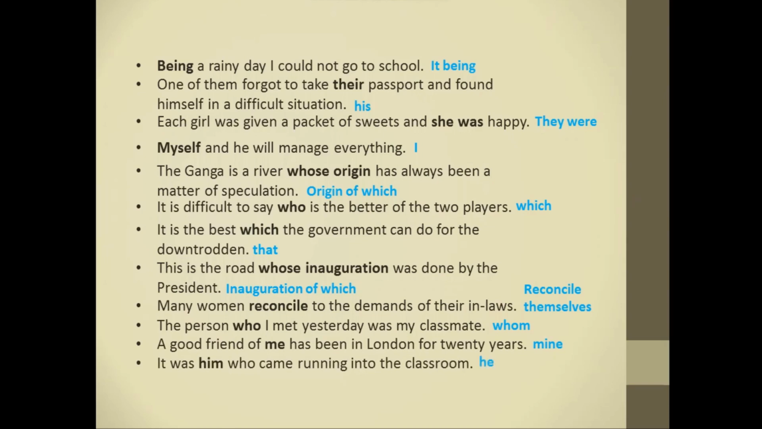Next, owing to me being a newcomer, I was unable to get a good house. Here, change me into my, as possessive case is used before gerund.